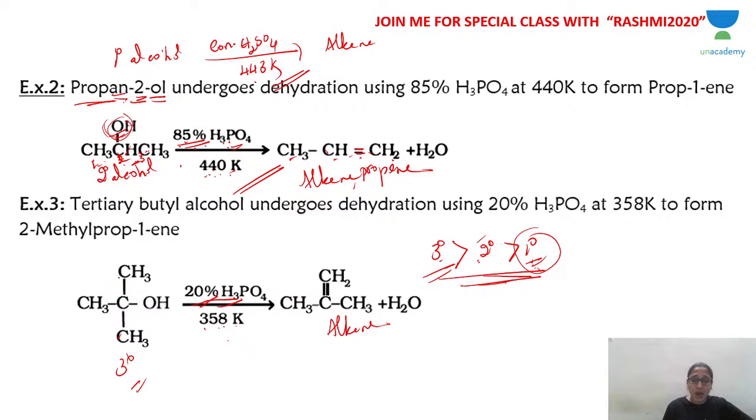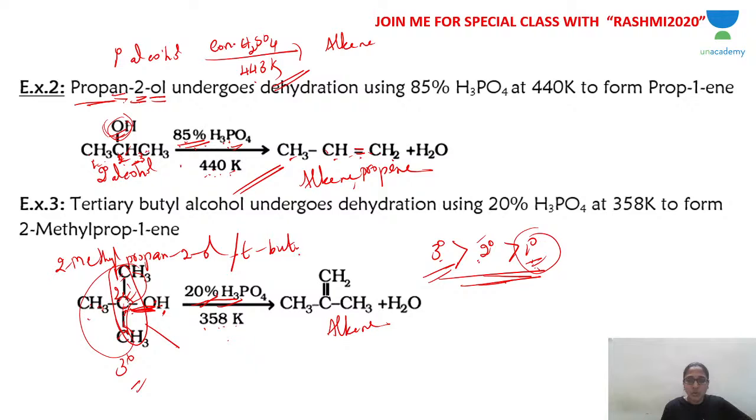Tertiary alcohol, look at this compound. I will take this as my root word. 1, 2, 3, three carbon atoms. The second carbon atom has a methyl group and the second carbon atom has an OH group. So it is 2-methylpropan-2-ol. The carbon to which OH is attached is attached to 3 other carbon atoms. So it's a tertiary carbon. Altogether 4 carbon atoms. So it can also be called tertiary butyl alcohol.